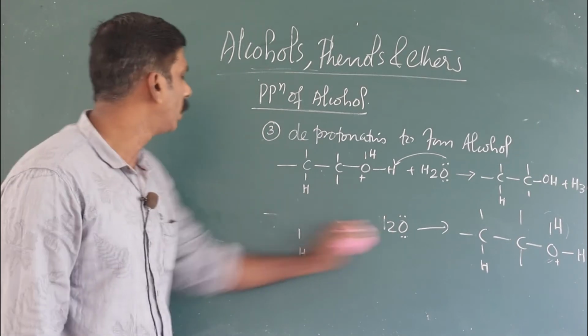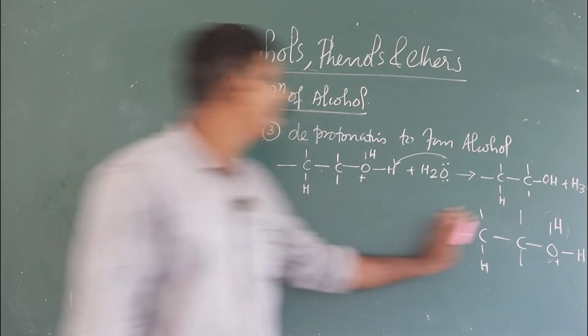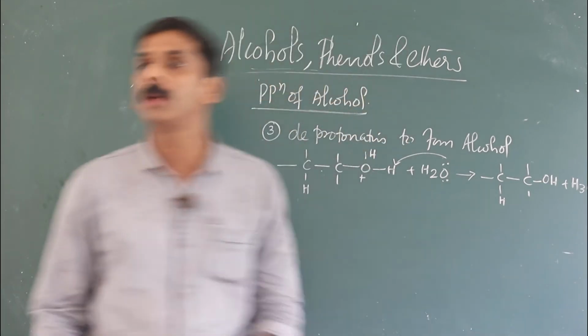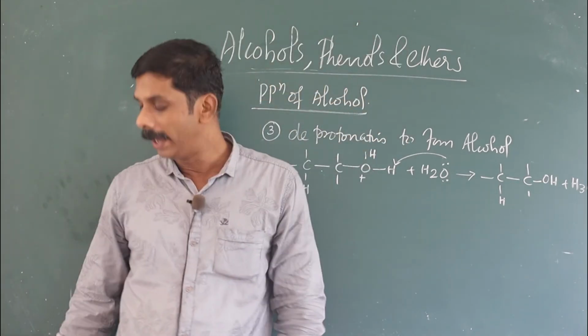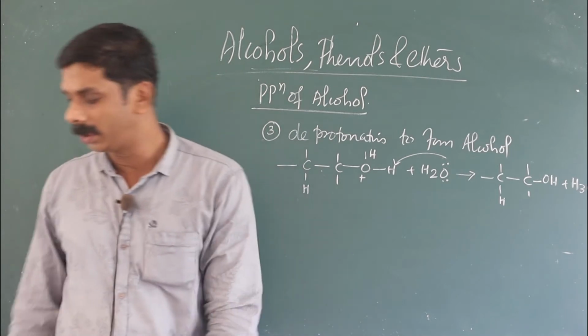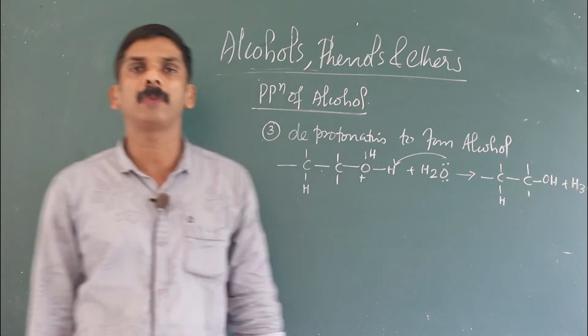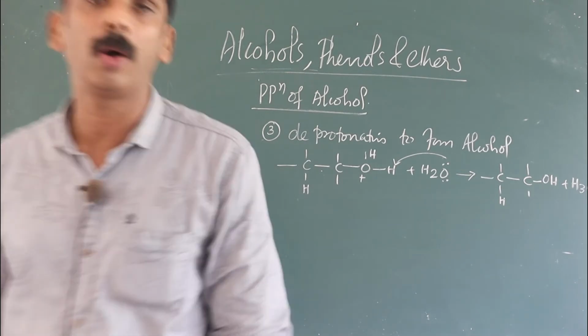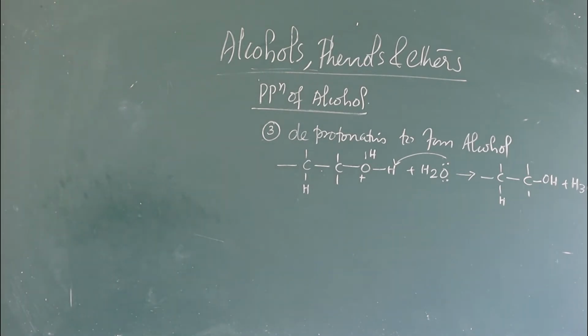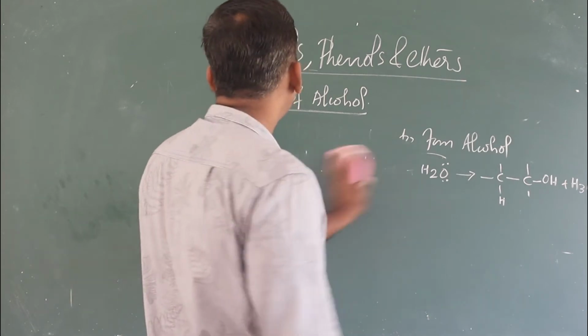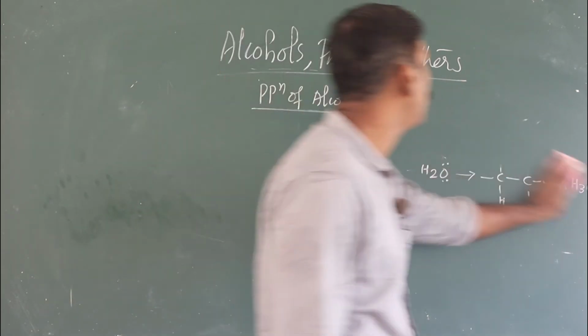That is the mechanism for the conversion of alkene to alcohol. Alkene can be converted to alcohol by a process. One of the methods for the conversion of alkene to alcohol is acid catalyzed hydration. Acid catalyzed hydration means addition of water to an alkene in presence of an acid.